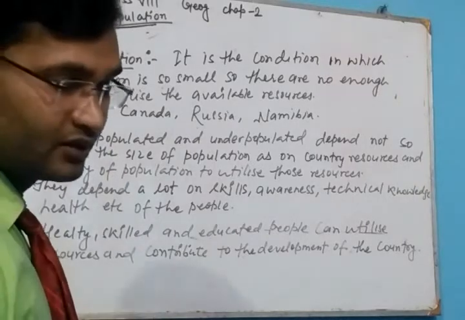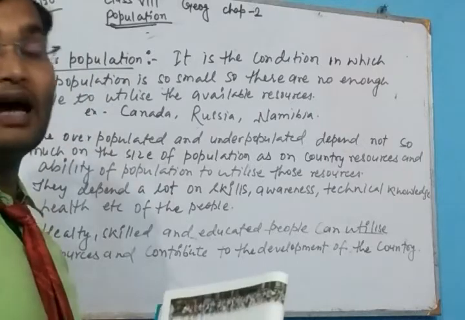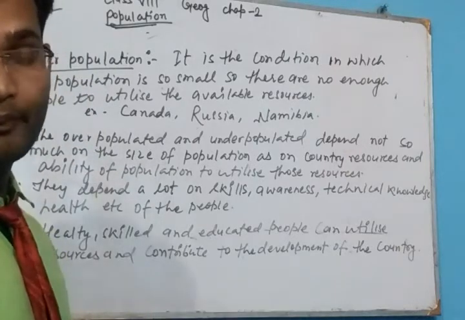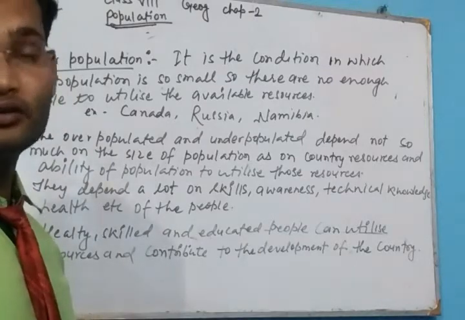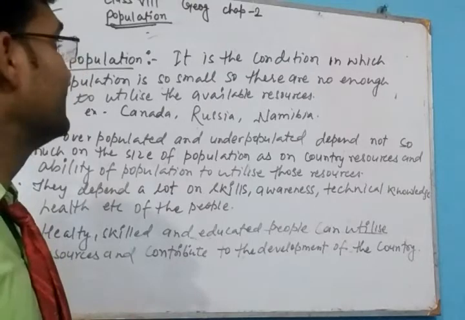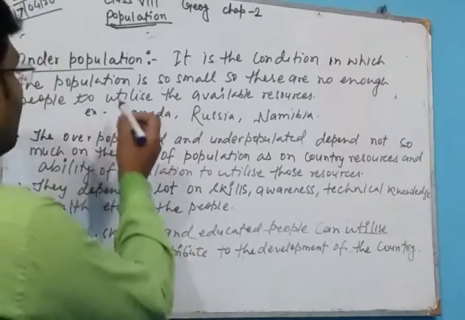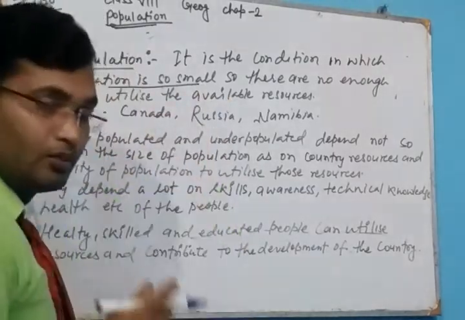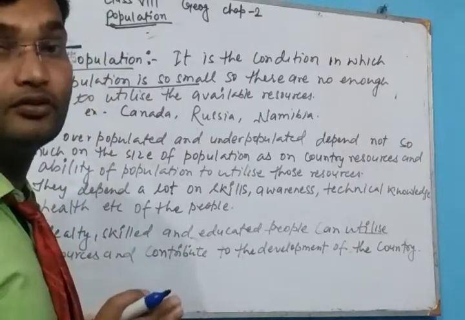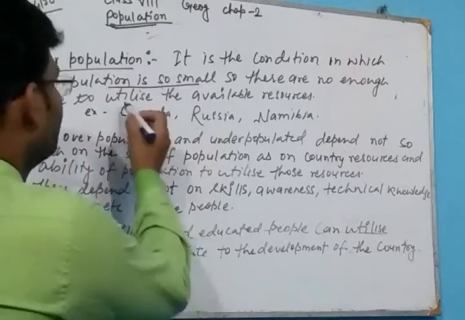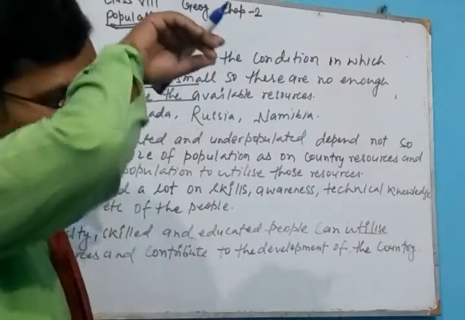What is underpopulation? In overpopulation, we learned that a country has a large number of people but no resources to feed the population. But in this case, the population is so small that there are not enough people to utilize the available resources. This is just the opposite of overpopulation.